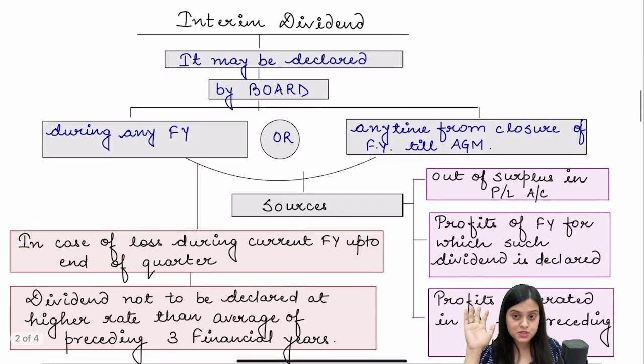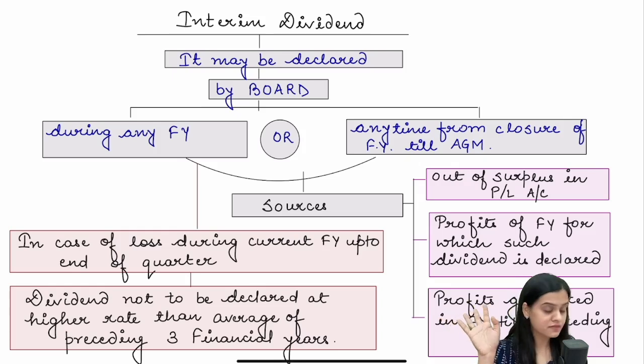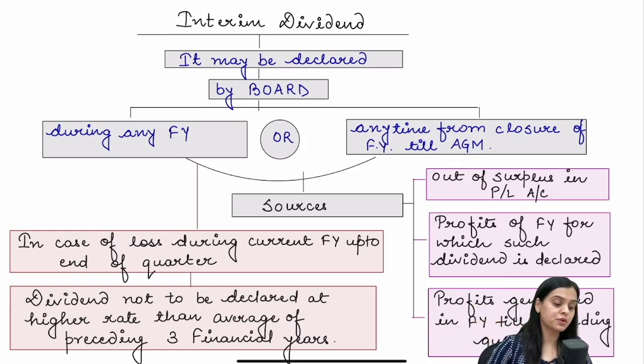No equity dividend will be paid if there is a default in the repayment of deposits. Section 73, 74 default. If that default persists, then you cannot pay dividend to your equity shareholders.